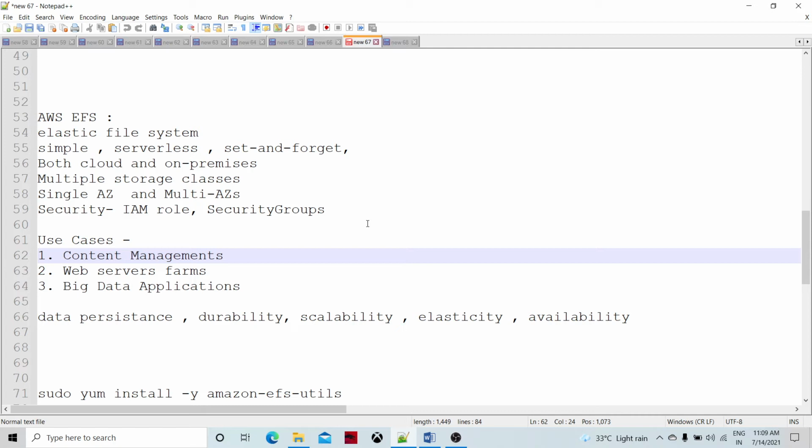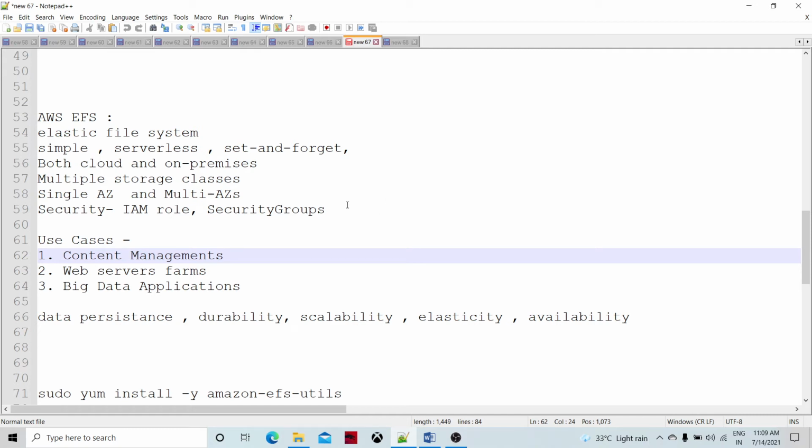And availability means the system is always up and running. So whenever any request comes, it's always going to serve the request. It's always up and running. So these are the different attributes of the EFS system.